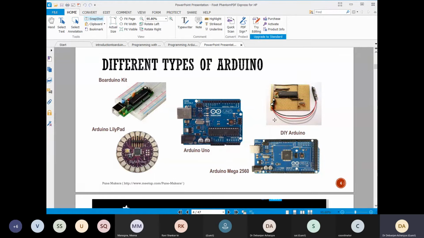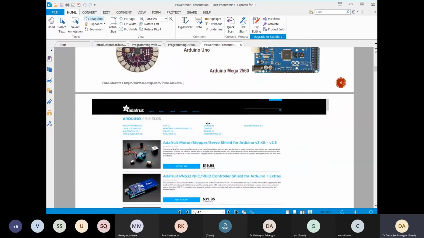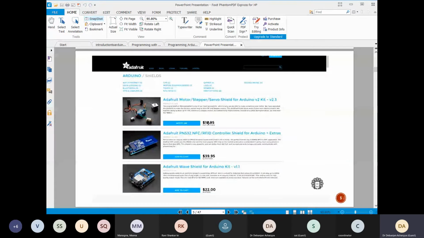If you want to learn about this, just stick with this. If you want to know more, if you are just a beginner, just stick with this Arduino Uno board. Okay. And in addition, there are also some Arduino shields.